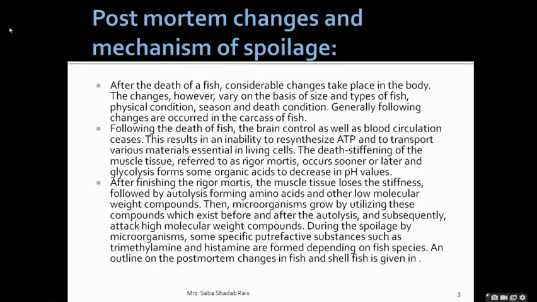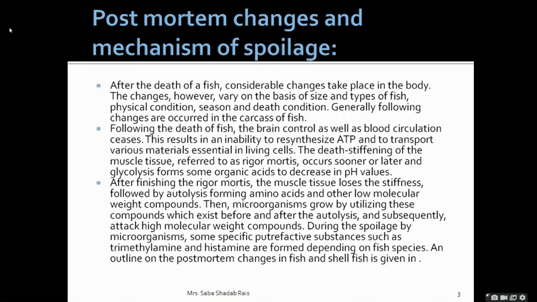Now, if the fish is dead, considerable changes will occur after the death. What would those changes be? These changes depend on the size and the type of the fish. It can be the physical condition, it could be the season, and it could be the death condition. You have removed it, and then spread the fish on the seashore, or you might have taken the help of an electrical net.